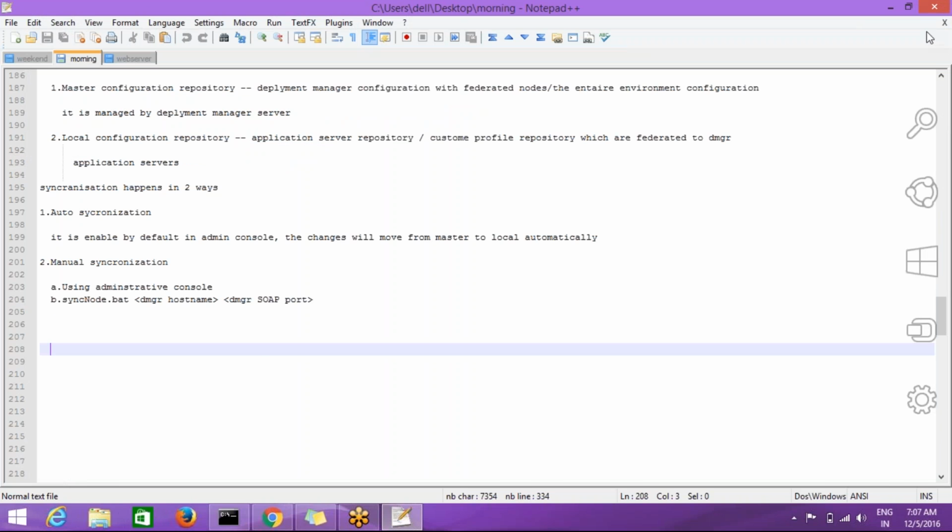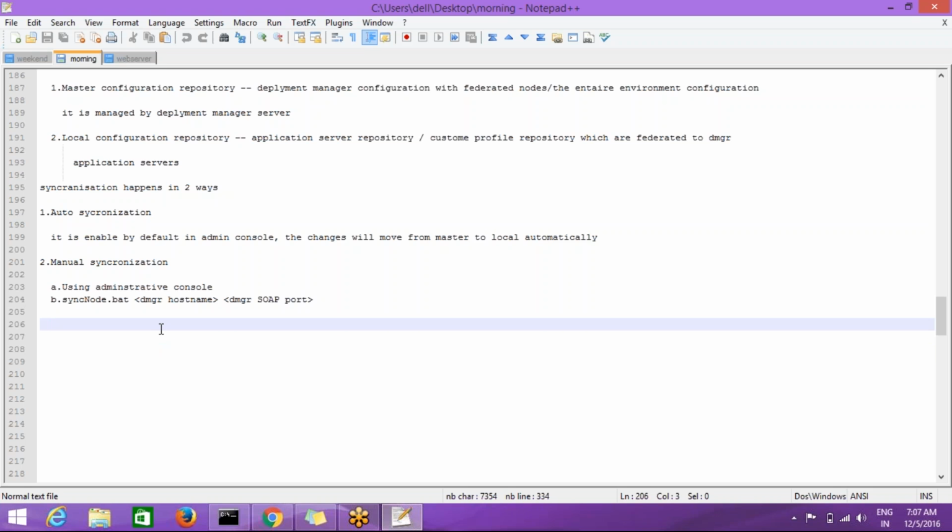So today we will discuss deployments. Deployment means installation of an application in the server. Deployment is nothing but installation of an application in the server.